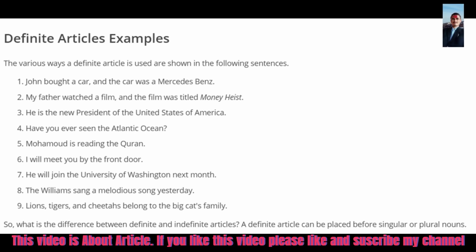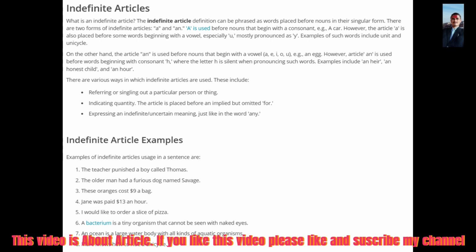Guys, focus, you may have the misconception that with A-E-I-O-U letters we use "an". But we should focus on this point: we don't use "an" before the letters A-E-I-O-U, but before the vowel sound, not letters. Focus on this point, because if you don't, then you may make a mistake.